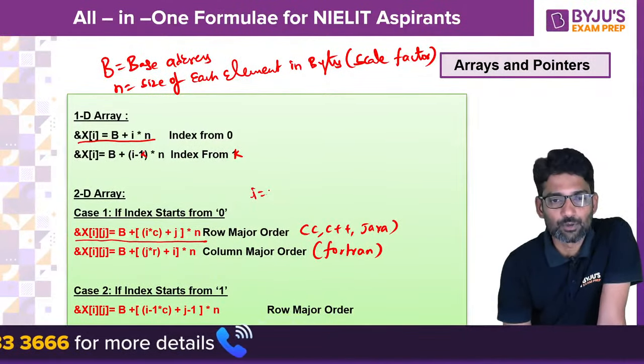As usual, n is the size of each element and b is the base address. If the index starts from k, then you can say I minus k, j minus k. Okay?